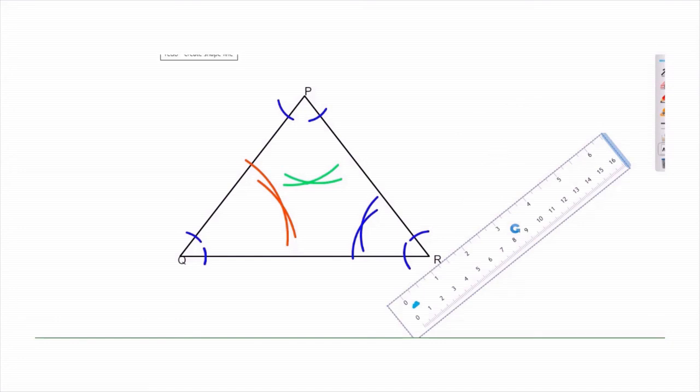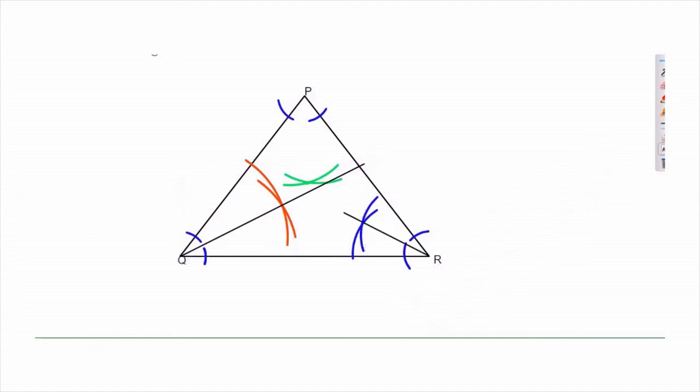I need to go a little fast, and I will be using some technique to draw now. This is the way by which I can draw an angle bisector, which we have already studied, from the point Q through the intercept of arcs, and the same way on the other side. Let me put it directly without a scale. Okay, through the other arc. Then in the third case, all three are meeting at a point. Now this point where they are meeting is the point of concurrence.